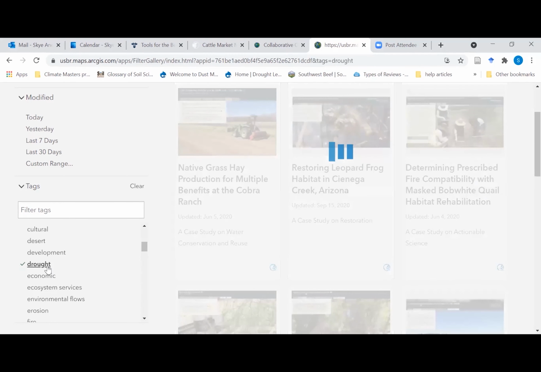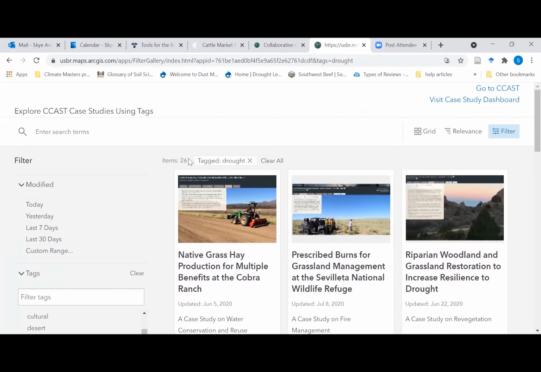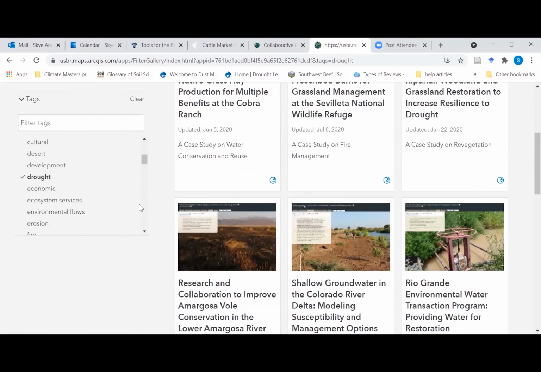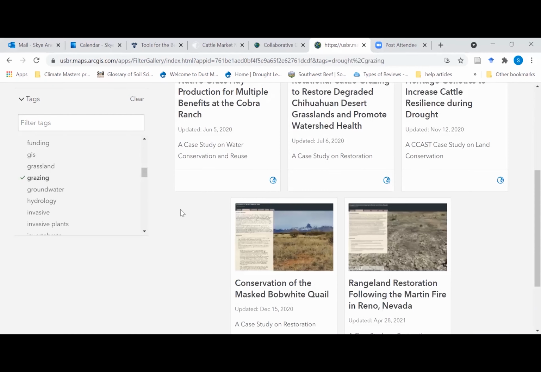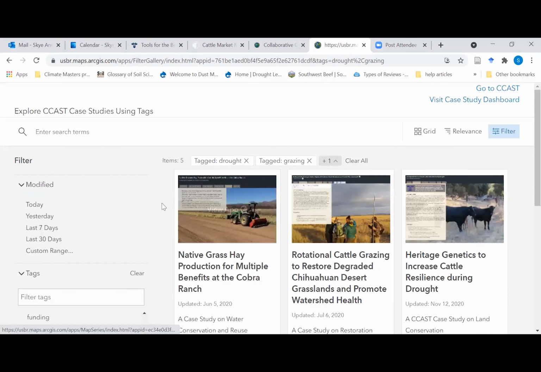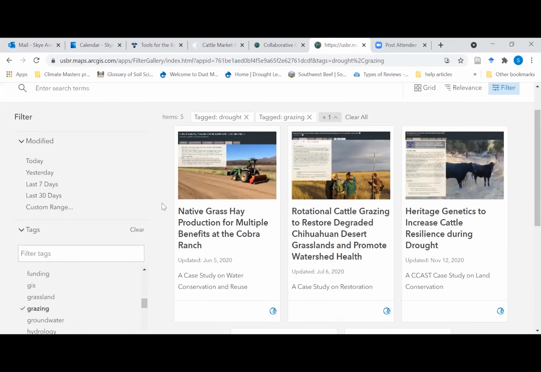So let's choose drought. And now we can see that there's 26 case studies that have the keyword drought somewhere in them. And if we want to filter it a little bit more, you can filter by things like grassland, by grazing. There's also a category down here called working lands. And all three of those should give you some rangeland or ranch type case studies. But let's go ahead and filter by grazing and by drought. And now we can see there are 5 case studies that match that definition.